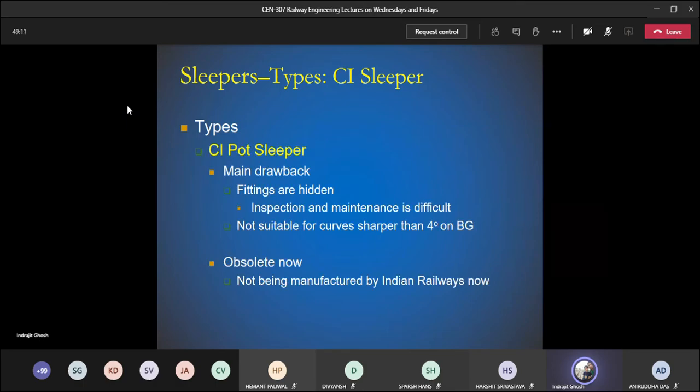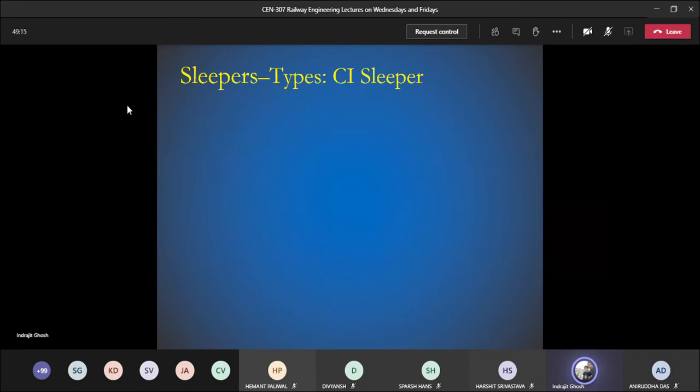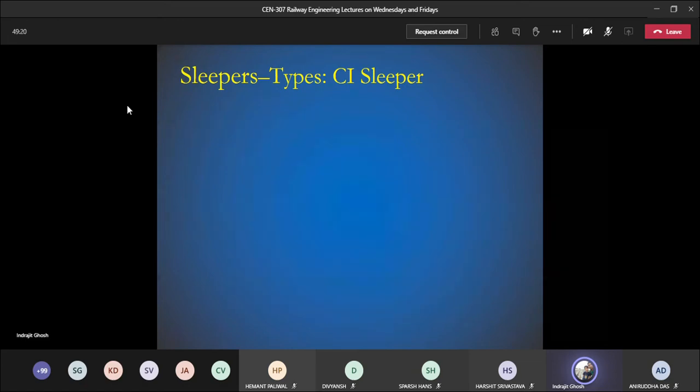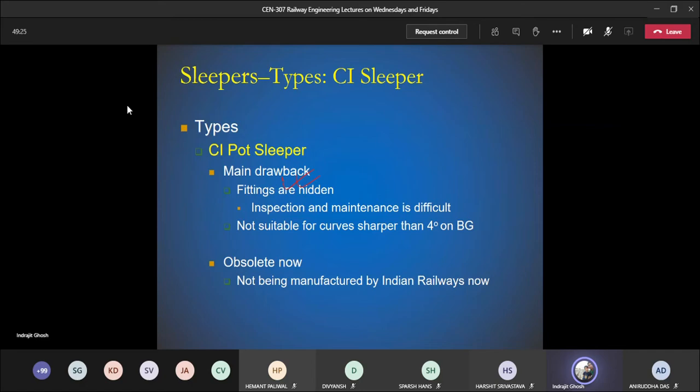The main problem with the cast iron pot slipper is basically that the things are hidden. There are many things which you will not be able to see. So fittings are basically hidden. Now whenever fittings are hidden, inspection and maintenance will be quite difficult, to look at the status of the particular fitting, whether the keys are coming out or whether the quarters and other things are becoming